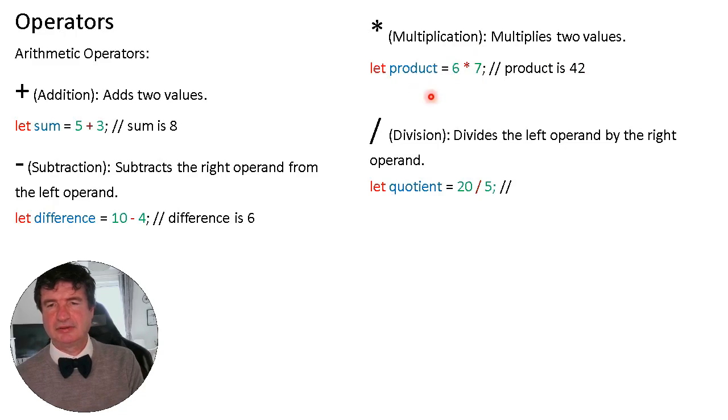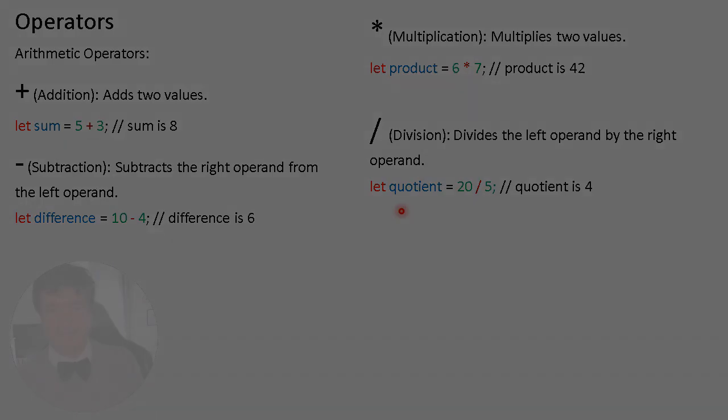And next we go on to division, which again we don't use the division symbol, we use this slash symbol. Okay, so we've got 20, we want to divide it by 5, so the answer would be 4. So that's how simple the simple operators can be.